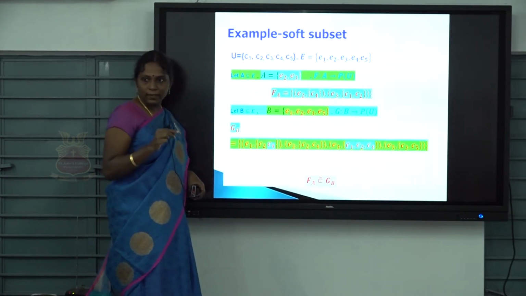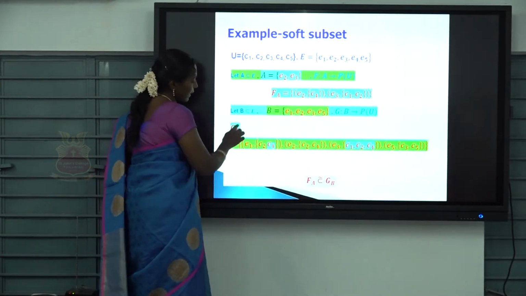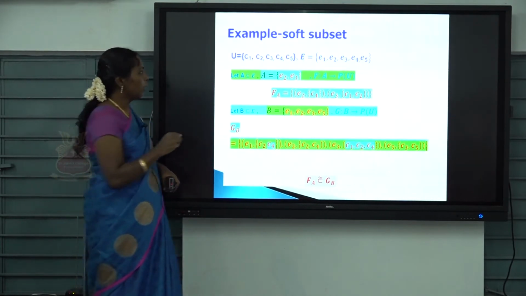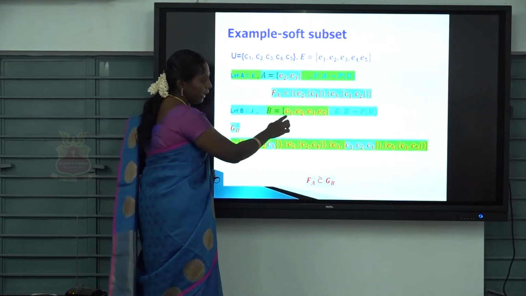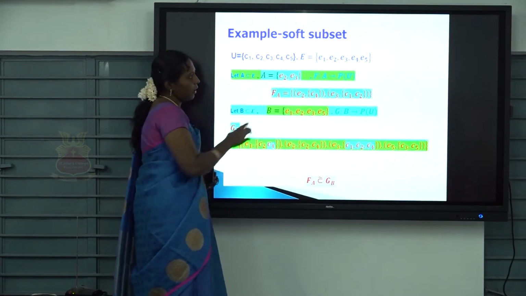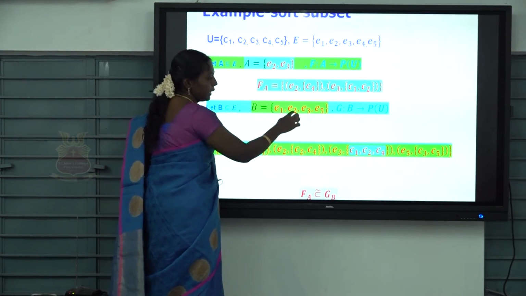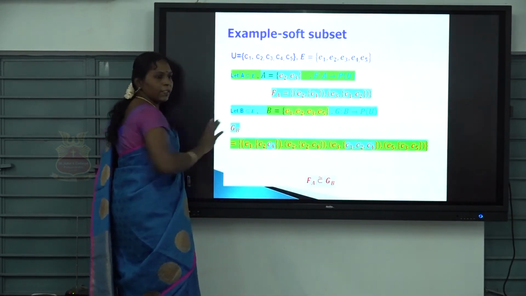Okay. In the first stage, what do you want to check? A is a subset of B. That's the first stage for a subset. Okay, I want to check. What is A? E2, E3. What is B? E1, E2, E3, E4. So check this. It clearly shows that E2 and E3 lie in B. Therefore, we can say A is a subset of B.